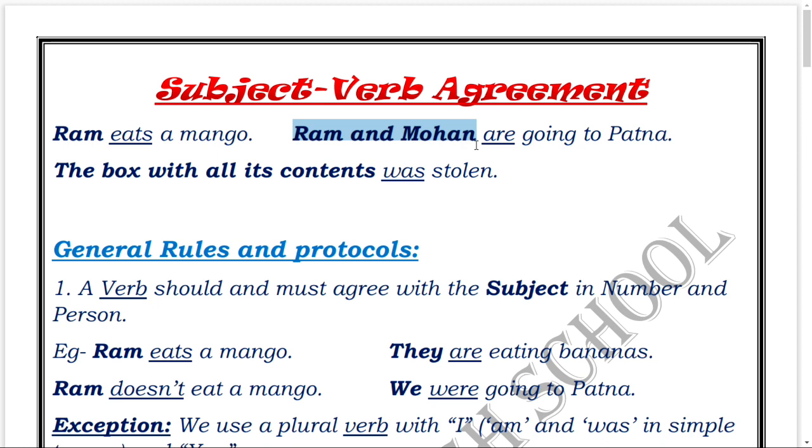Okay. Verb. Now verb is a part of speech which expresses some action. To go is some action, isn't it? To eat is also some action. So action-showing words are called verbs.